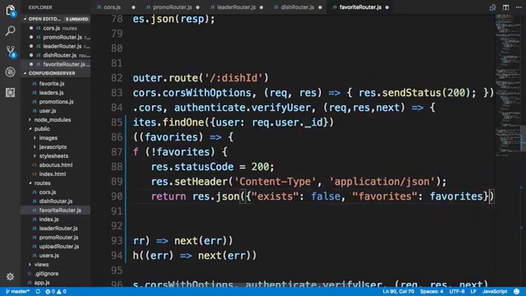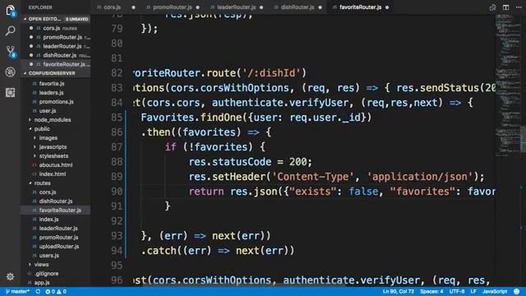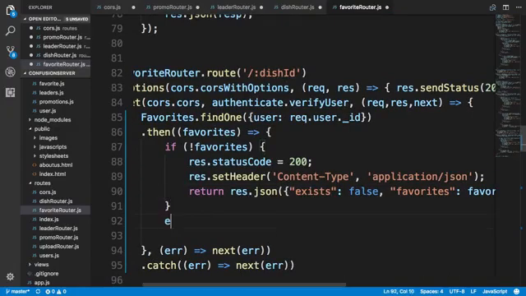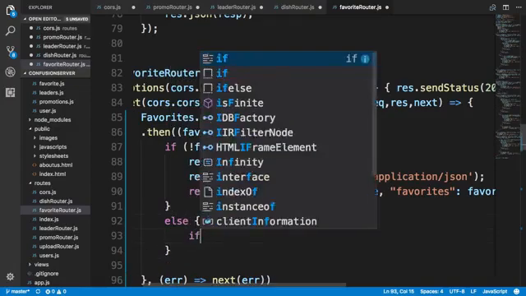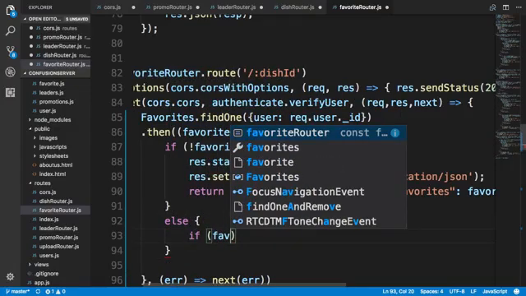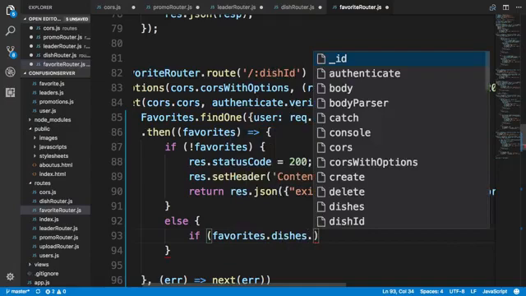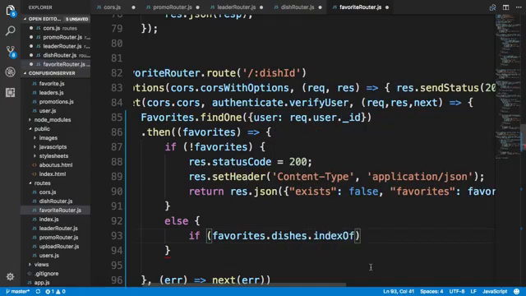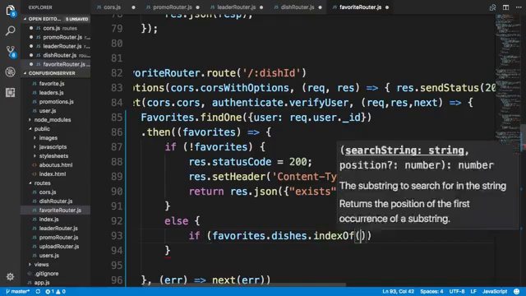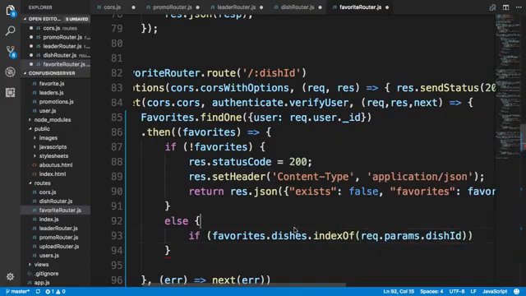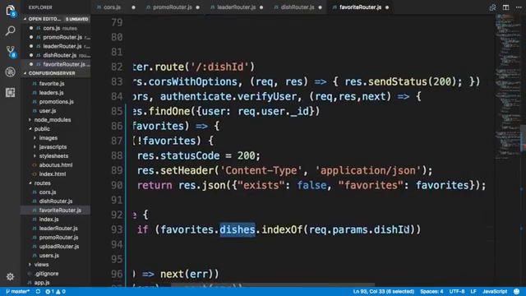Well, obviously in this case the favorites would be null at this point. Otherwise, which means that favorites is not null. So we'll say if favorites.dishes.indexOf, so we are going to be searching for req.params.dishId. So we're going to search this favorites dishes array to see if this dish exists in there.